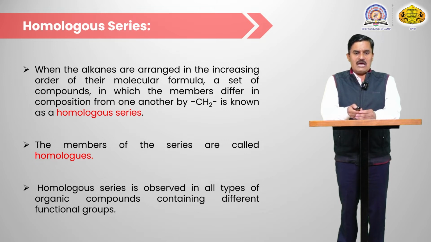The members of the series are called homologues. A homologous series is observed in all types of organic compounds containing different functional groups. For example, two alkyl halides which differ by only a CH2 group, that is also a homologous series. In case of alkenes, if two alkenes differ by only a CH2 group, that is also a homologous series. In case of alcohols, two alcohol molecules which differ by a CH2 group, that series is known as a homologous series, meaning two compounds which differ by only a CH2 group.